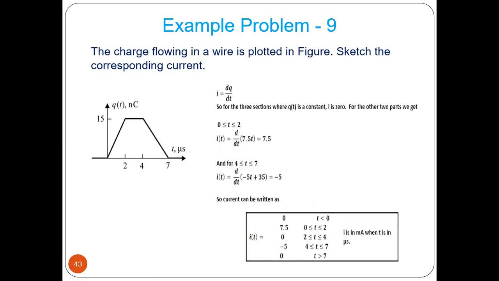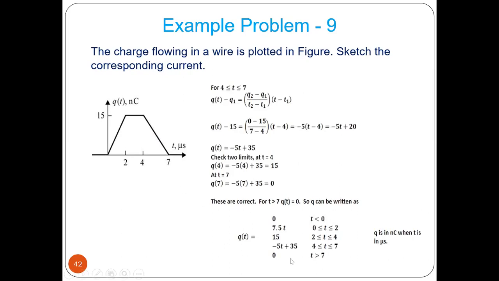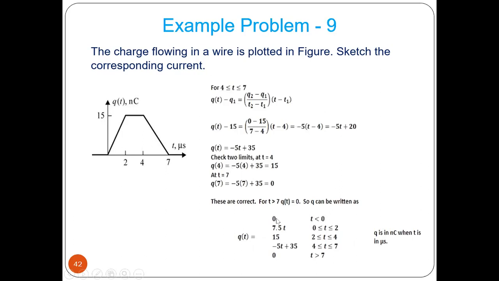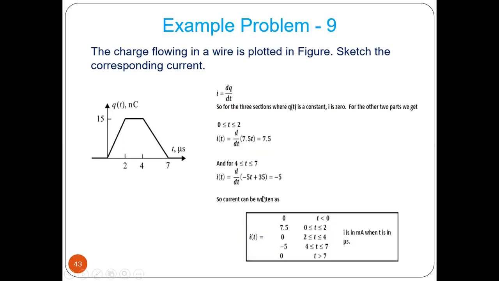Now this is the charge q(t). From here we can find out the current. Current is dq by dt. So what is the current, d by dt of 7.5 t? That is nothing but 7.5. Less than 0, it is 0. When it is 7.5, this is constant. If you do differentiation of a constant, it is 0. Differentiation of minus 5t gives minus 5. Again 0 is 0.